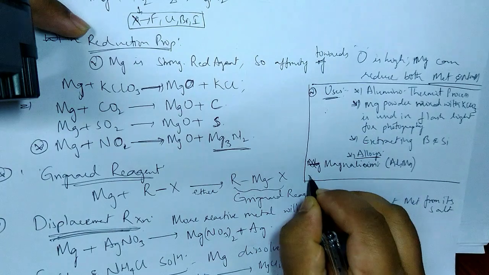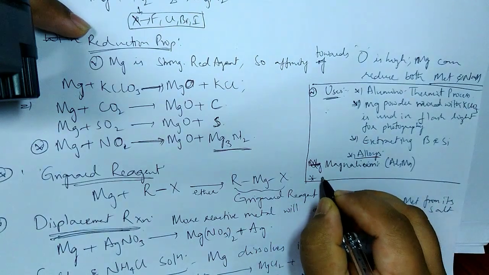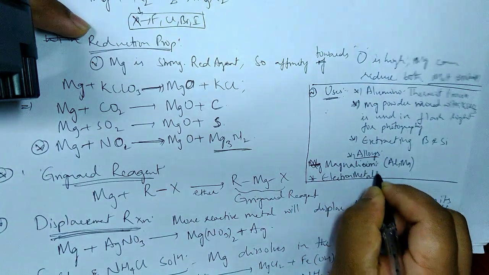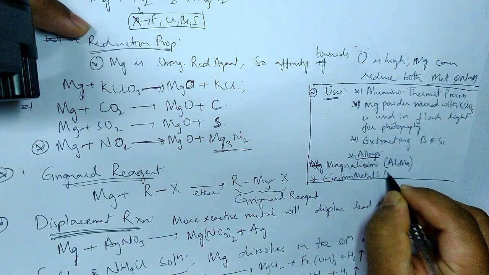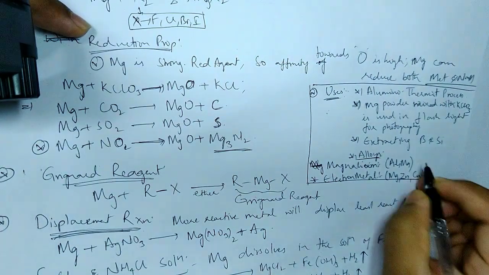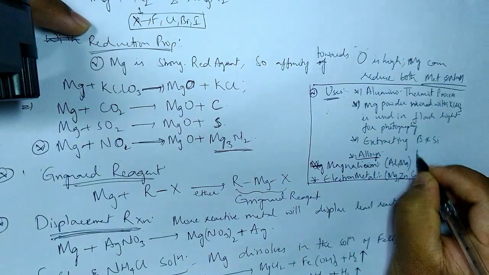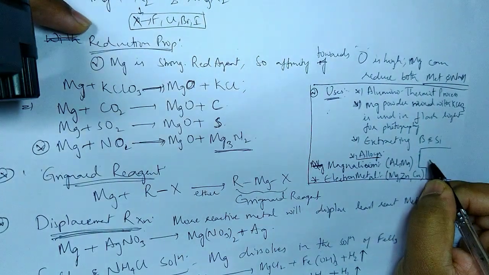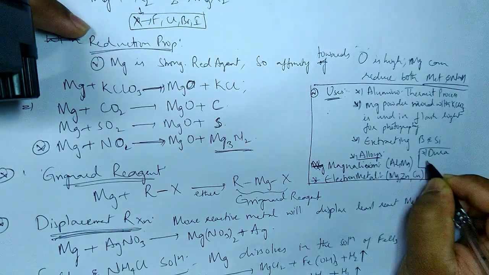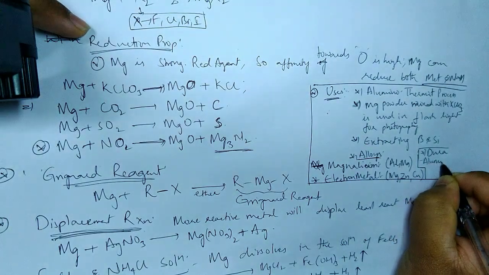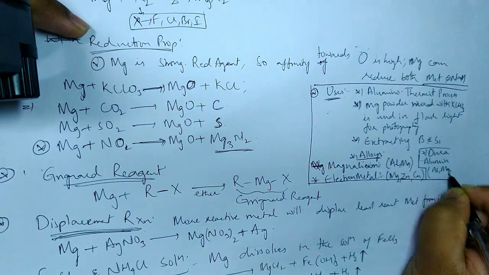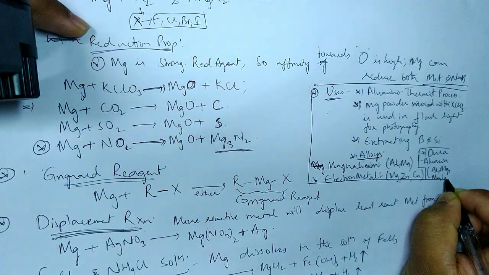Then there is another one, electron metal, which is a mixture of magnesium, zinc and I think copper. There is also one more, duralumin, which is a mixture of aluminium, magnesium, manganese and copper.